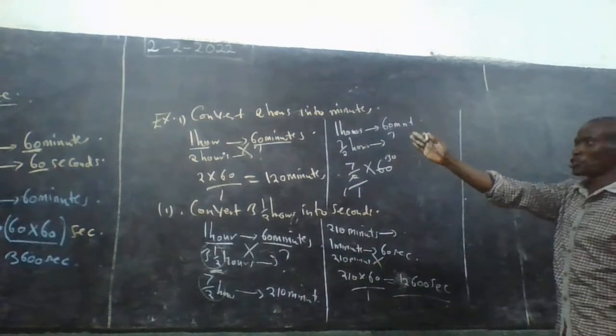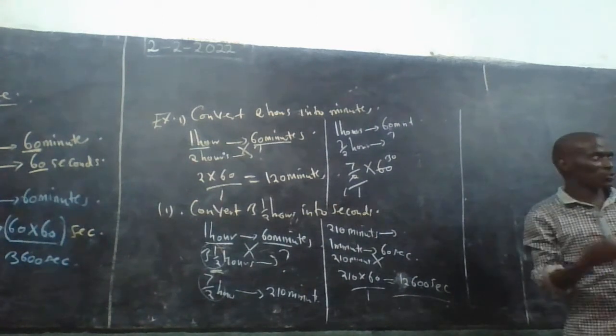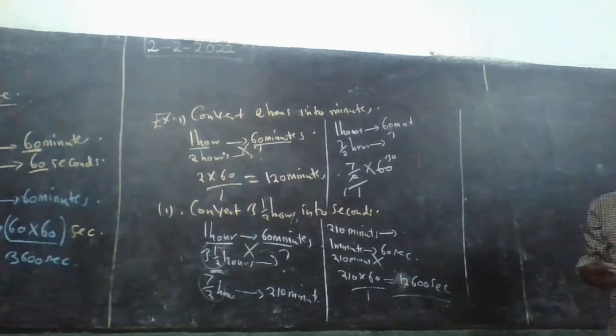Now look at me here. We have seen the relationship between hours, minutes, and seconds. But now I want to show you something that is normally tested in the exam.